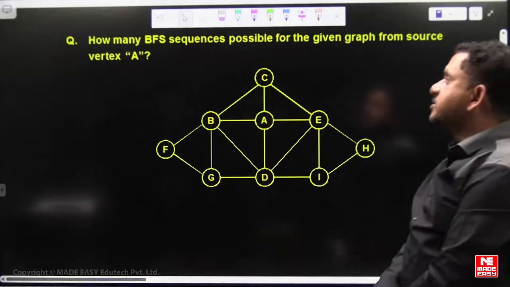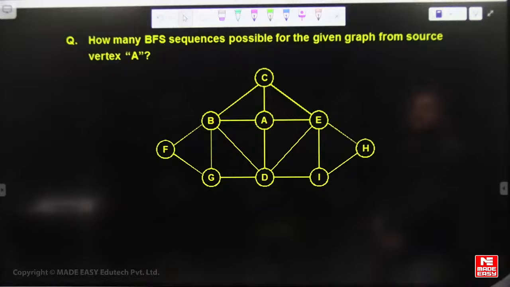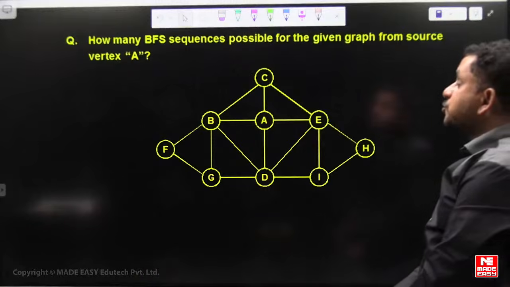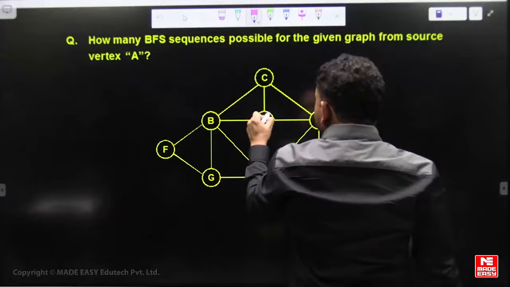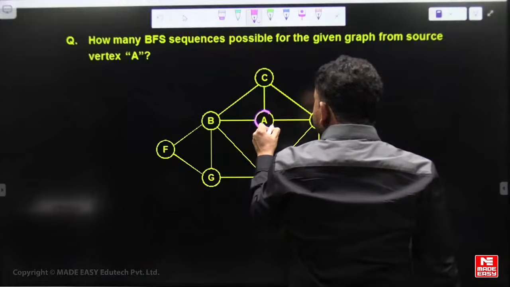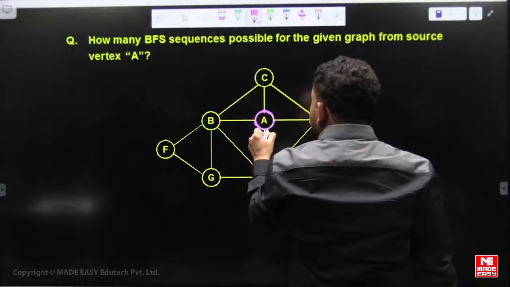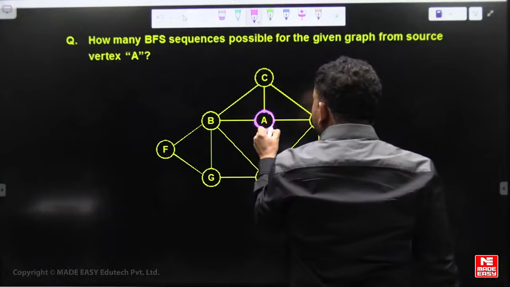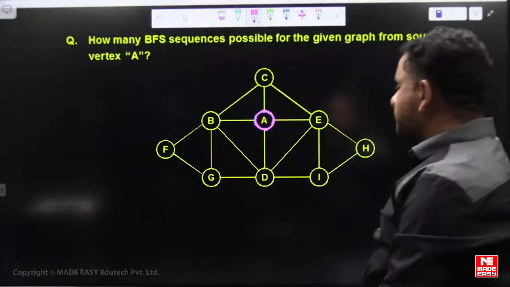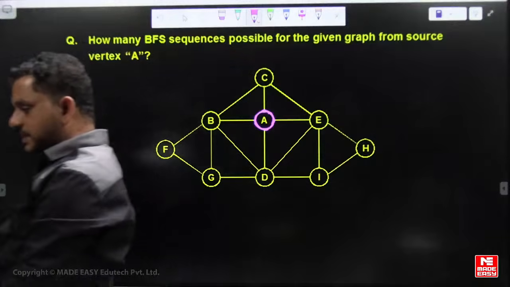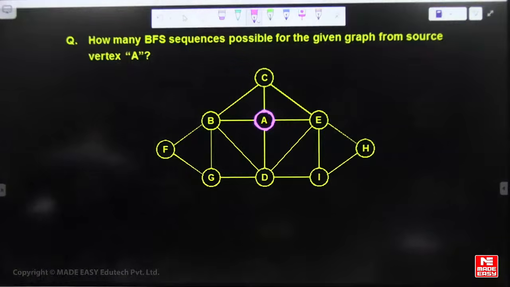How many BFS sequences are possible for the given graph? The source vertex is A. If A is the source vertex, how many BFS sequences are possible?